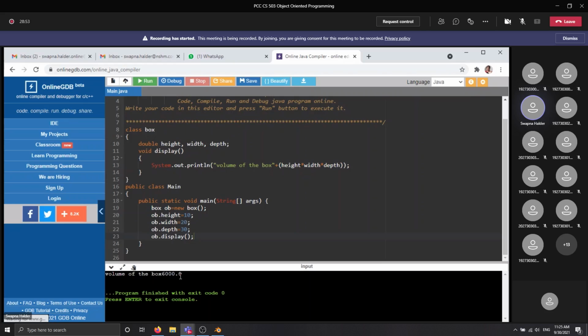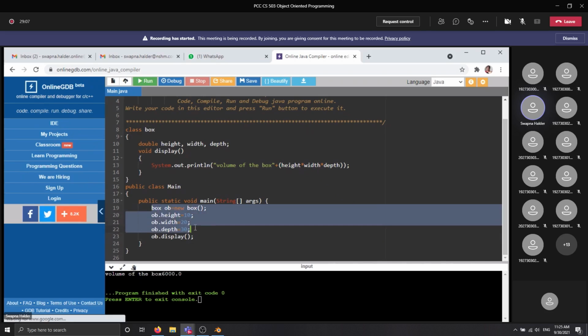Now, if I ask you to create 5 boxes with specific height, width, and depth, you need to write this statement 5 times. First, you need to create 5 separate objects to make 5 separate boxes.